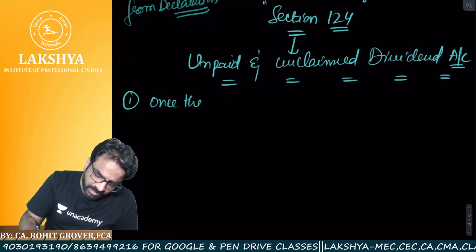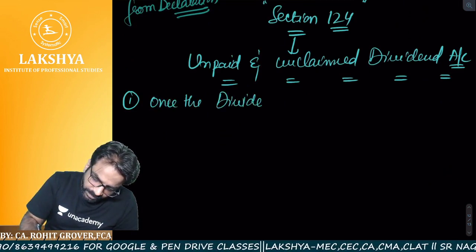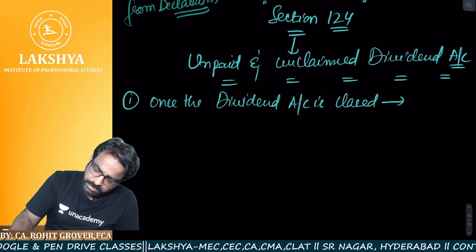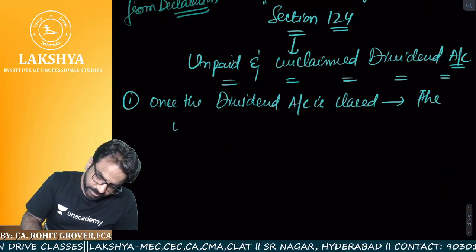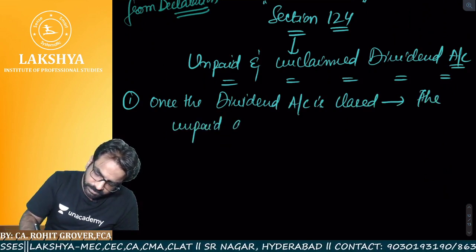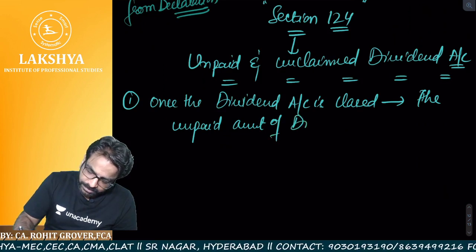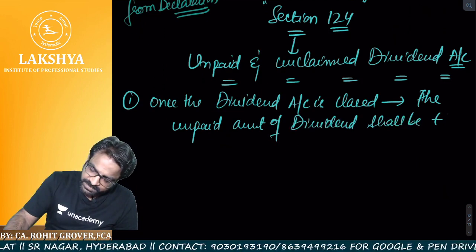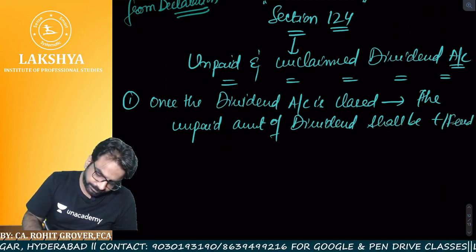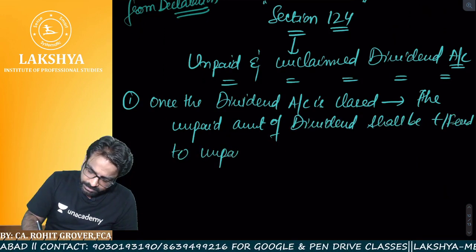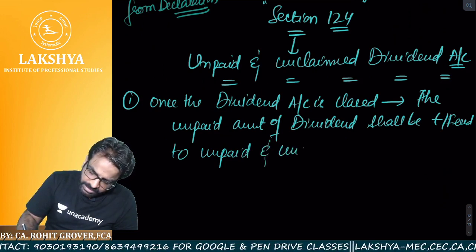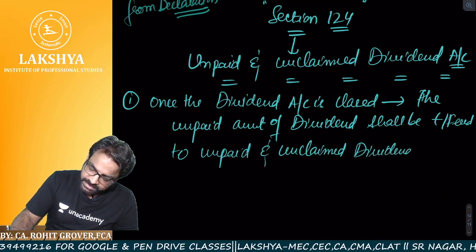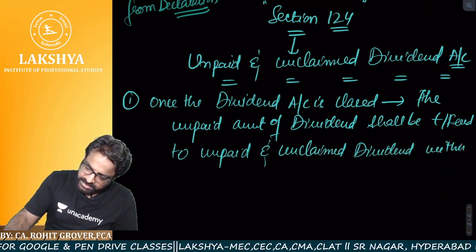Once the dividend account is closed, the unpaid amount of dividend shall be transferred to the unpaid and unclaimed dividend account within how many days? Within 7 days.